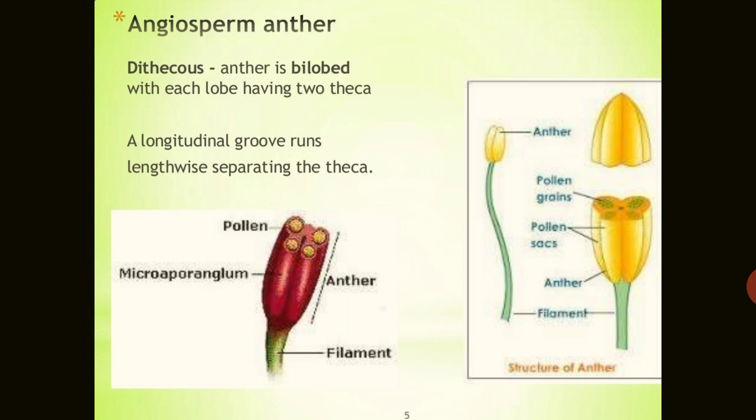In angiosperms, if we look at the anthers, how many lobes are there, and how many theca are in the lobes? Theca is the name for the lobes. One type is known as dithecous, which means the anther is bilobed, with each lobe having two theca, so four theca are found. A longitudinal groove runs lengthwise, separating the theca.